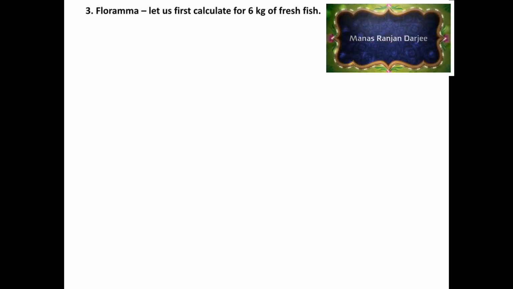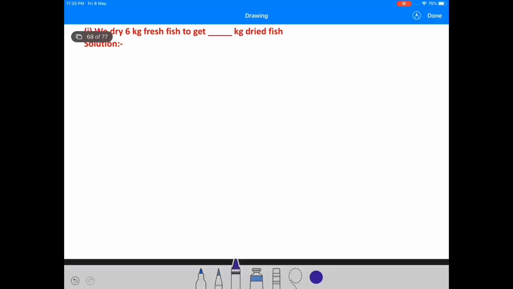Floramma. Let us first calculate for 6 kg of fresh fish. We buy fresh fish for rupees 15 per kg. We sell dried fish for rupees 70 per kg. Question number 1. We dry 6 kg fresh fish to get dash kg dried fish. Answer: 6 kg into 1/3 is equal to 2 kg. 1/3 of 6 kg is equal to 2 kg.